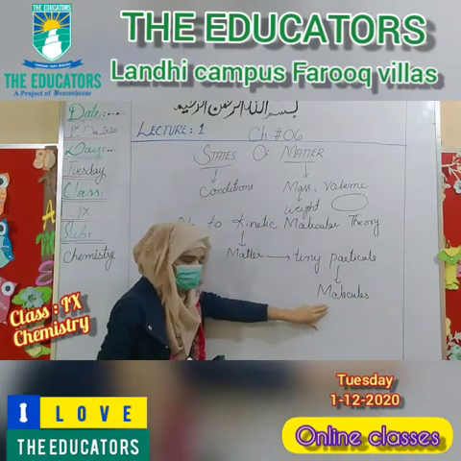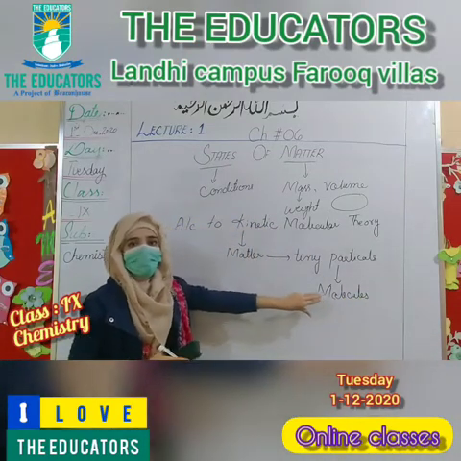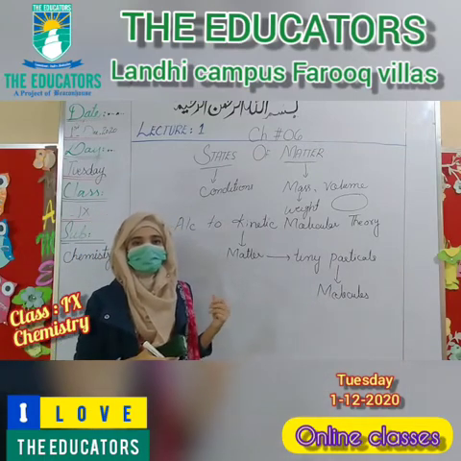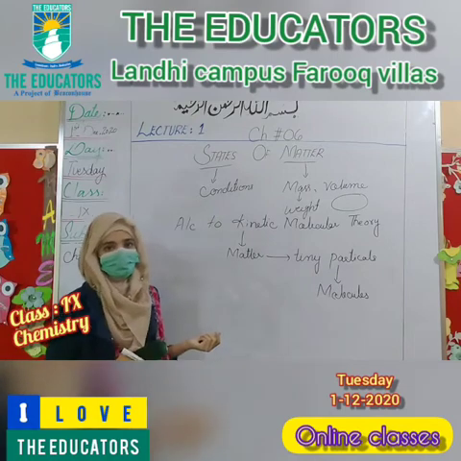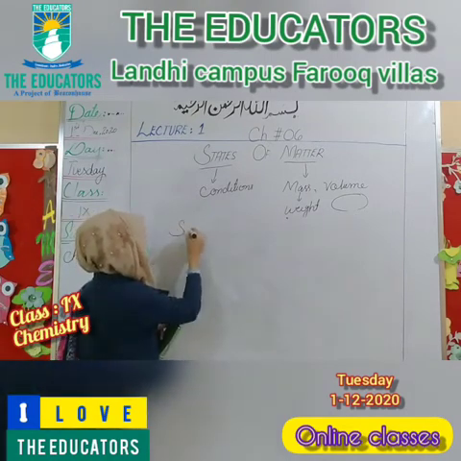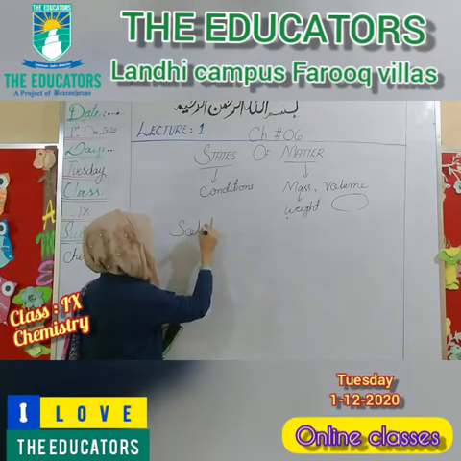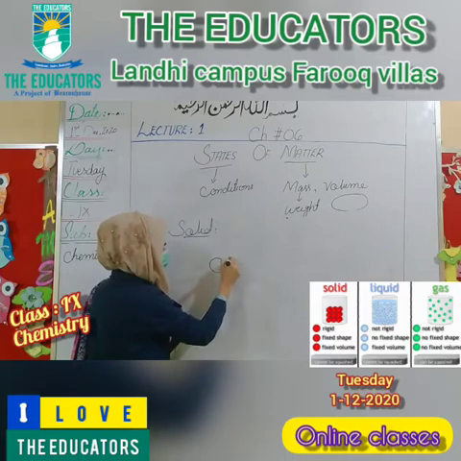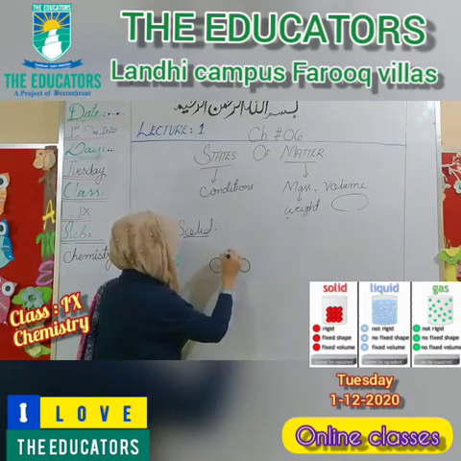According to the arrangement of molecules, some objects are solid, some are liquid, and some are gas. First let's talk about the solid. Inside a solid, the molecules are arranged side by side.